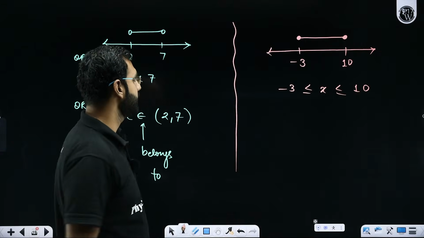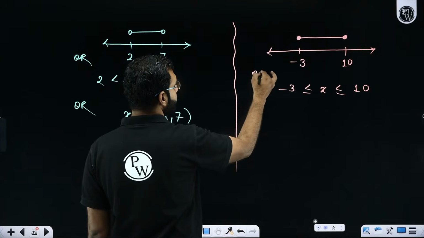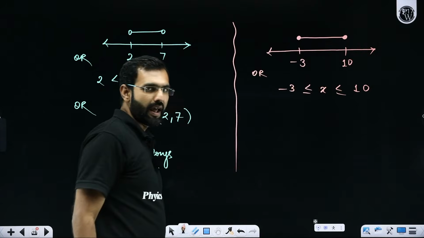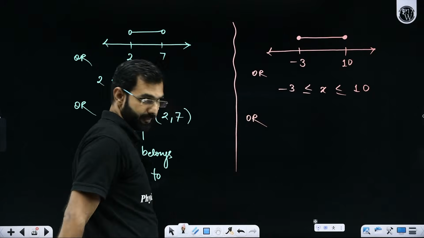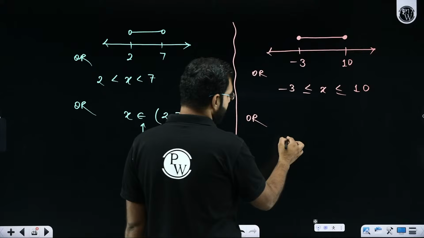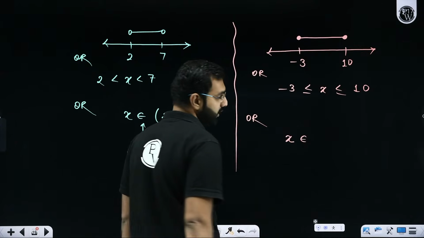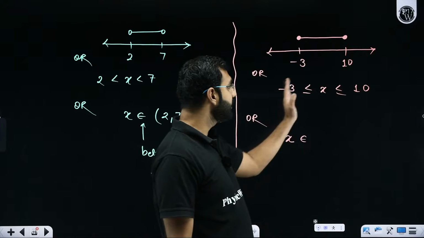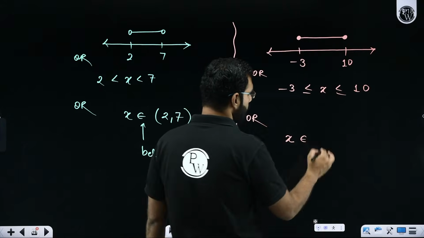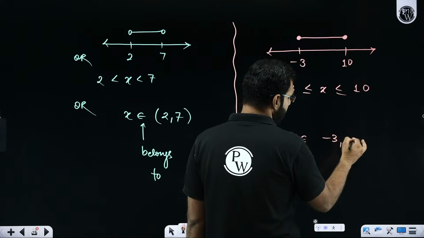Then how do we write it? So this is the number line method. This is the simple inequality expression based method. Now, do we have an interval method? Yes. I'll again say that x is a number which belongs to the set of all the real numbers between -3 and 10. So I will write this as -3 comma 10.